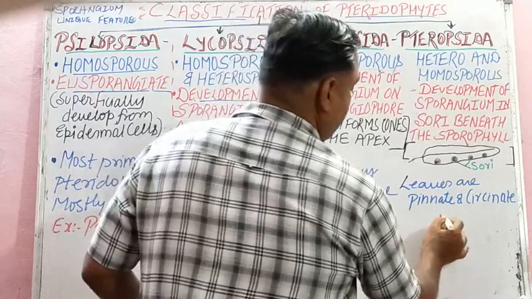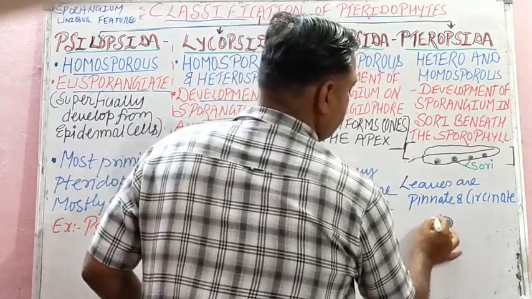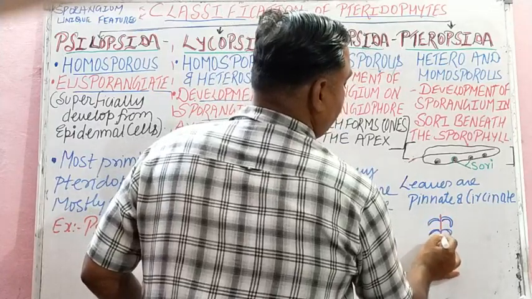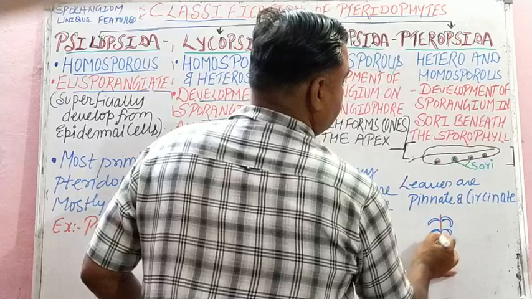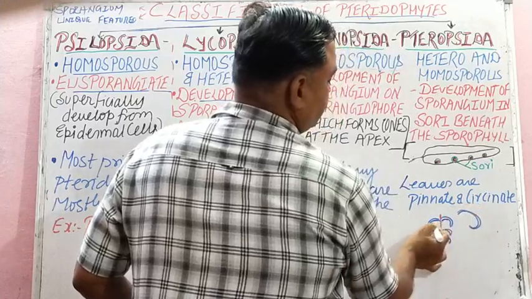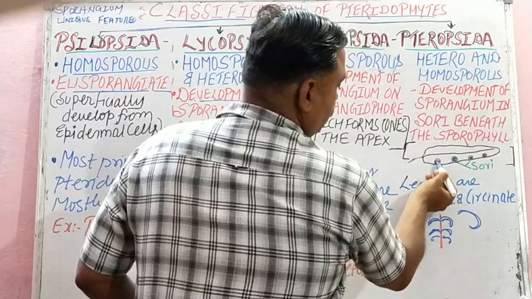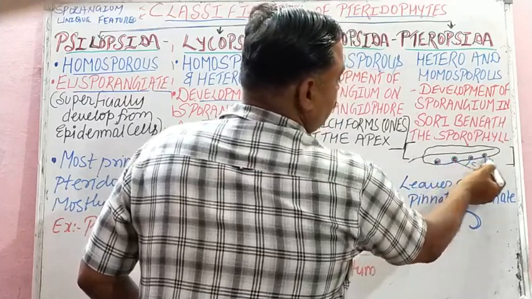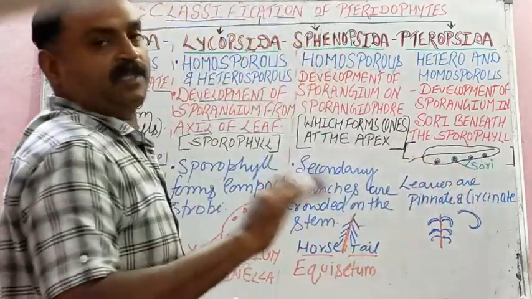And pinnate means like this. But circinate, we have seen in fern, an ornamental plant. Circinate means like this, circular. And pinnate means leaflets. And beneath the margin, sori develops. This black reproductive spot is sori, and inside that sporangium is there.